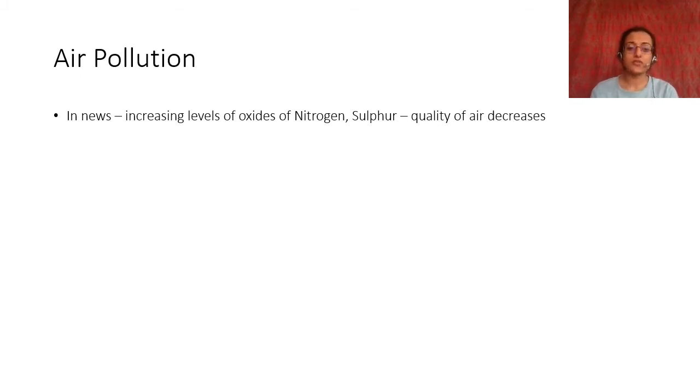In the news, we keep seeing that the levels of oxides of nitrogen and sulfur keep increasing. People keep talking about how air pollution is increasing, and sometimes there is fog, smog, and we keep talking about the quality of air. So NOx, where X can refer to 2, 3, 4, whatever, and it can also refer to 1.